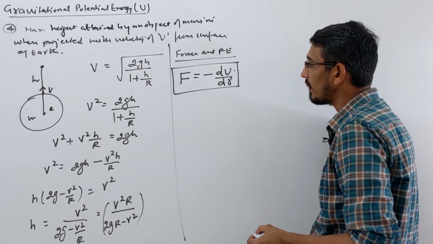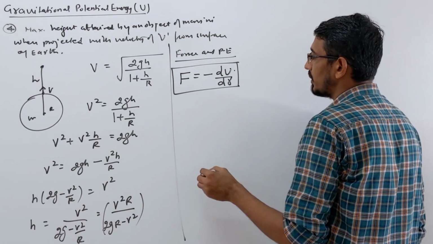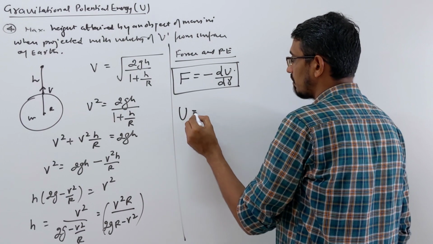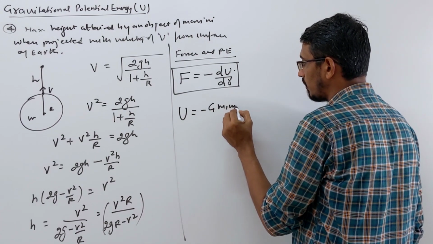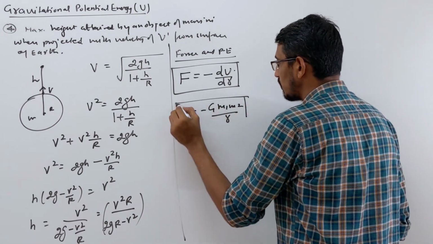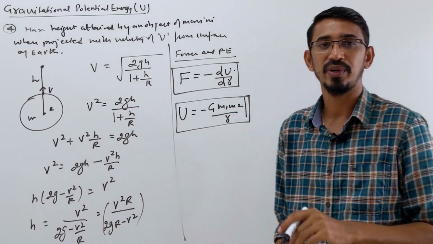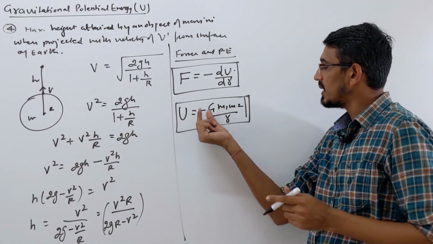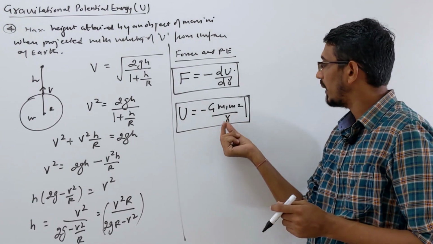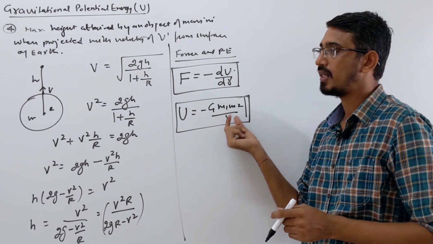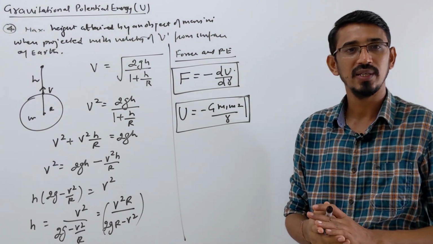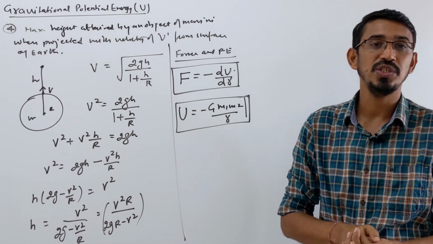Also you should know the potential energy formula like this one: minus G m1 m2 upon r. Suppose I ask you when the potential energy will be maximum and what its value is, it's very important. Look here, it's always a negative value. So when you put infinity here, that term becomes 0, correct? So this is the maximum value of potential energy.